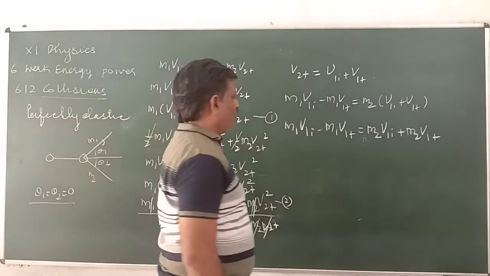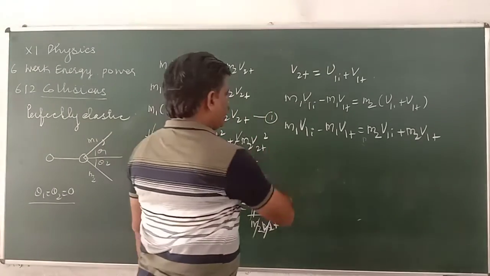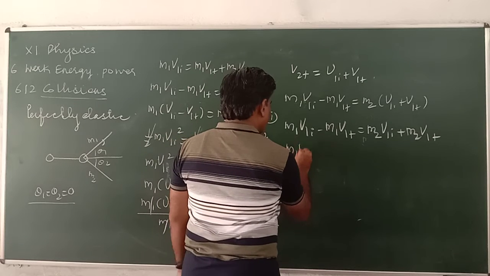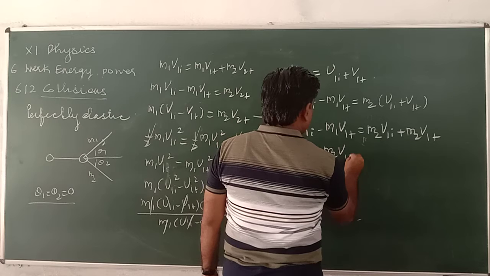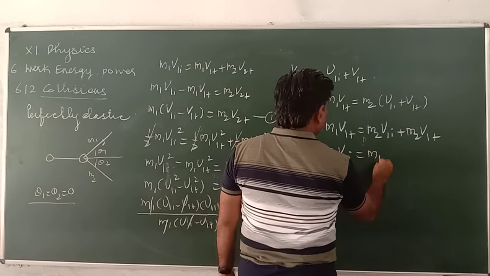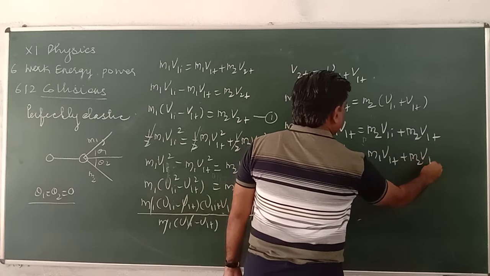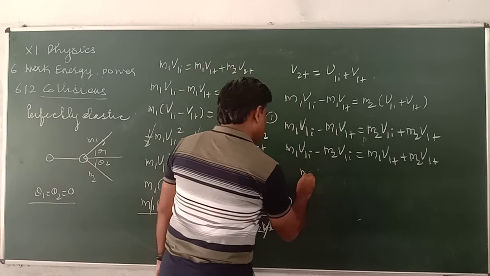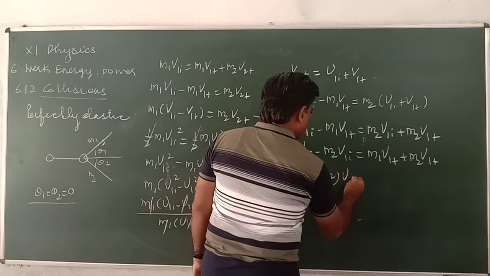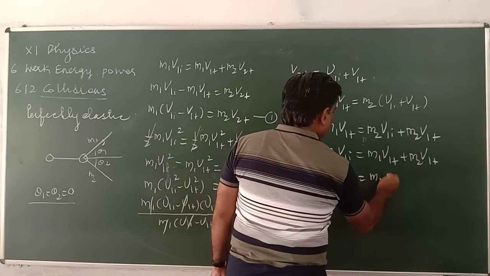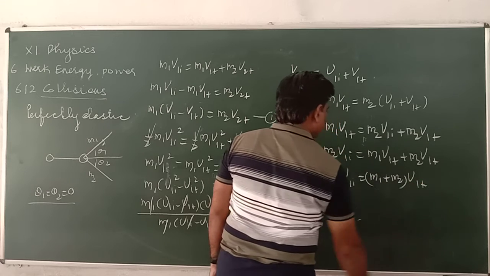Taking V1I terms to one side, M1 minus M2 times V1I equals M1 plus M2 times V1F.